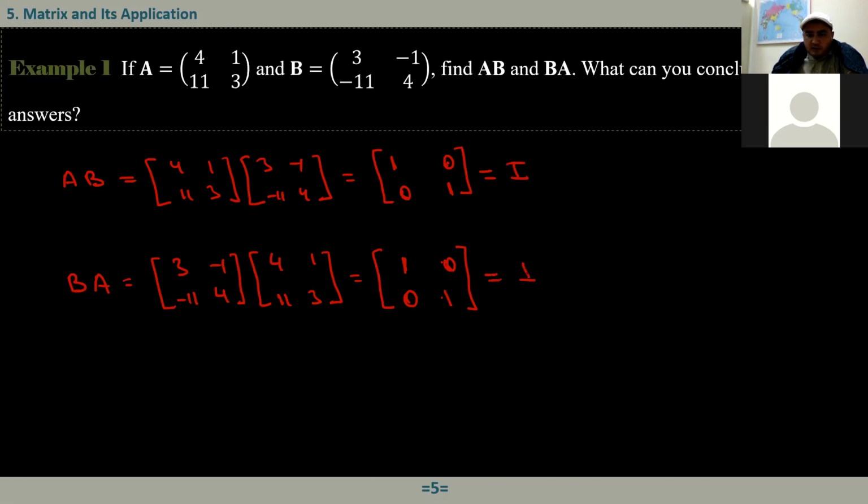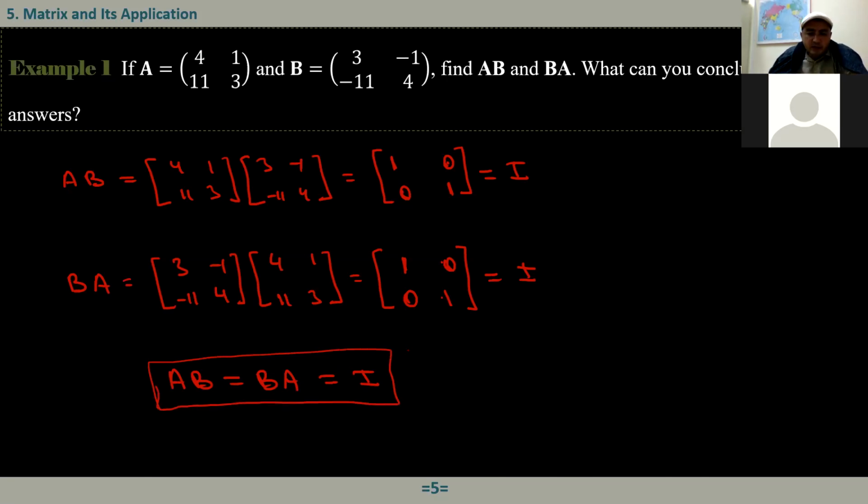Also that is the identity element. It said, what can you conclude from your answers? So here A times B equals B times A. We can conclude that A times B equals B times A not always, but of course under some conditions they may be equal. So when that's equal to the identity matrix.